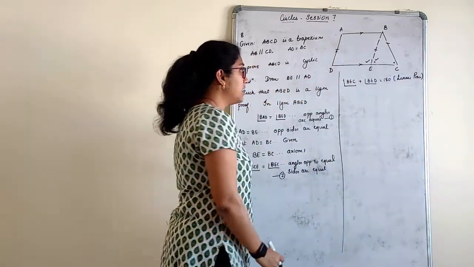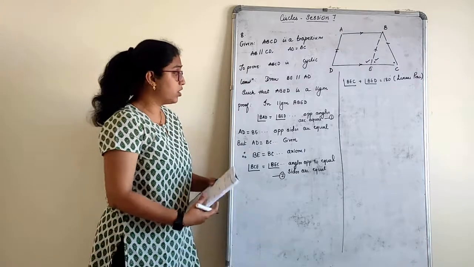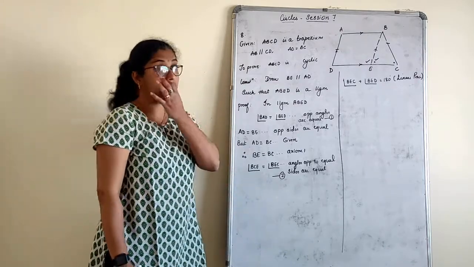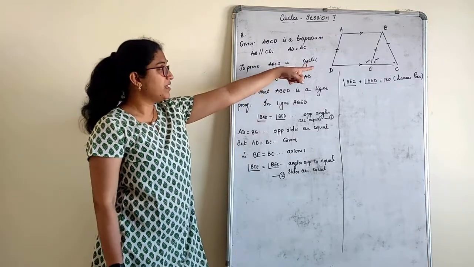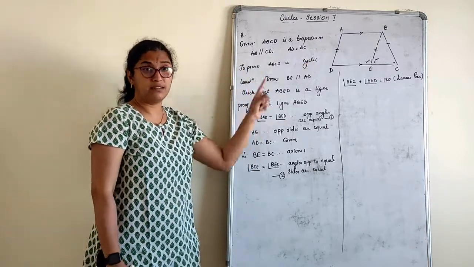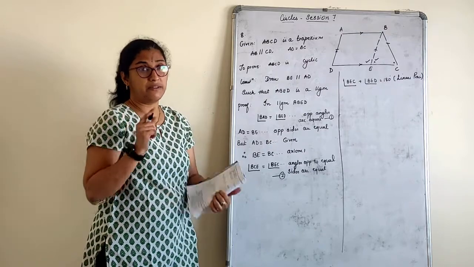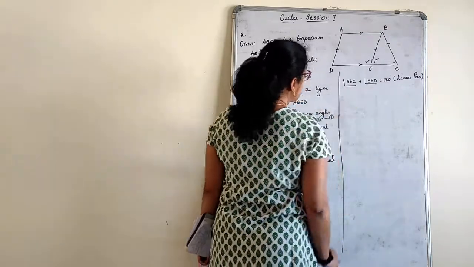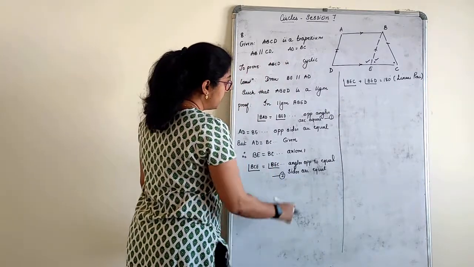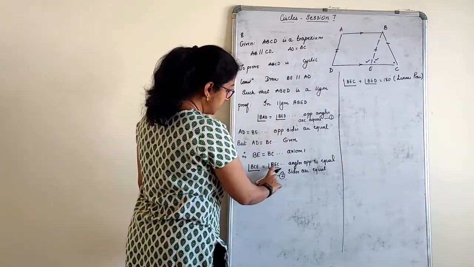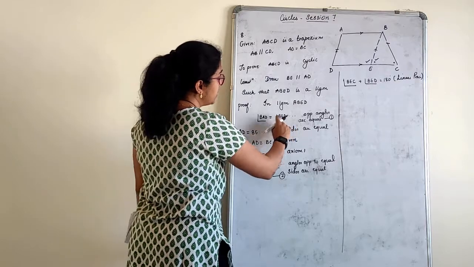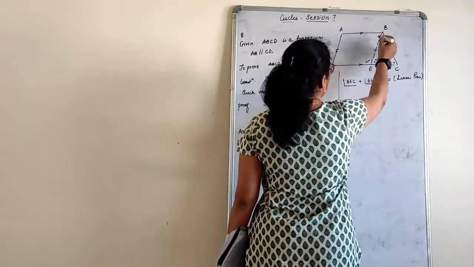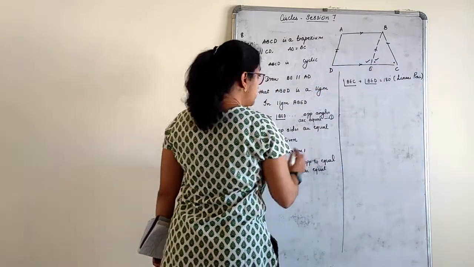Now the thing is, how do we remember so many things? What comes after what? By practice, children. You have to practice a lot of different types of sums. We have done a similar type of sum once in areas of parallelograms or in the triangles chapter. BEC is equal to BCE. BED is equal to BAD. Substitute that. Instead of BEC, I will use BCE.